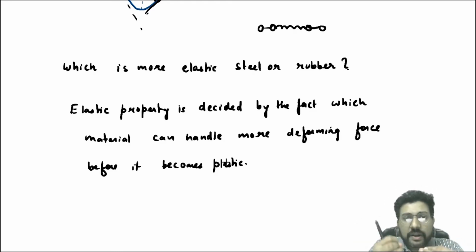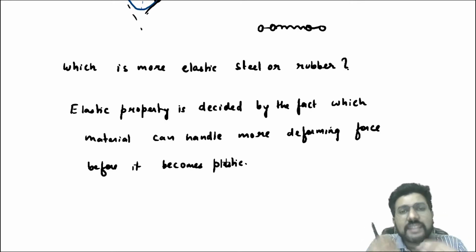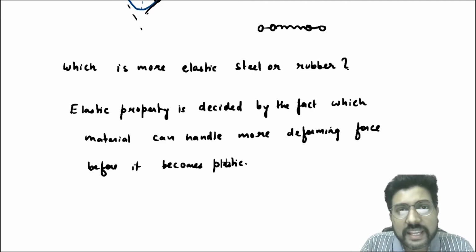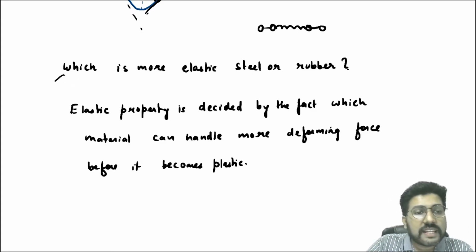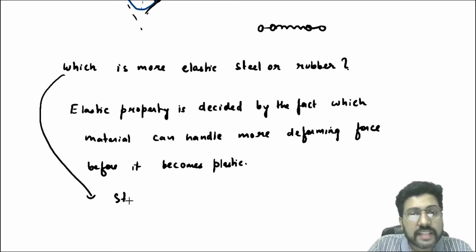Now rubber can experience a force, suppose 100 Newton, and after that it becomes plastic. But steel will be able to withstand 1000 Newton. Steel is much more elastic than rubber. In day-to-day life, you think that rubber is more elastic, but actually steel is more elastic because it can handle more deforming force compared to rubber before turning into a plastic body.